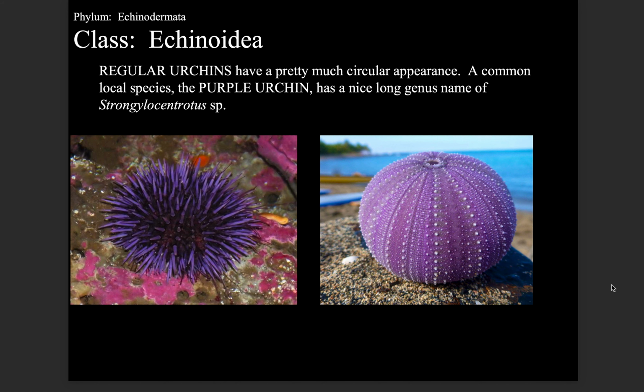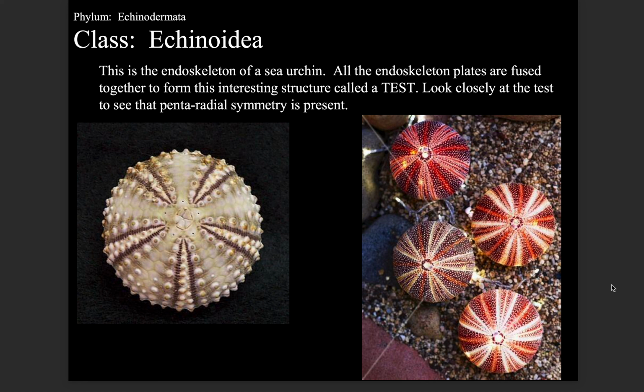This is the endoskeleton of a sea urchin. All the endoskeleton plates are fused together to form this interesting structure called a test. Look closely at the test to see that pentaradial symmetry is present.